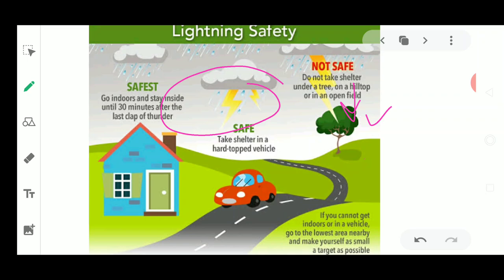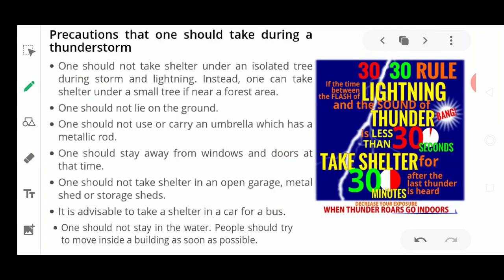Next, take shelter in a hard top vehicle, which is much safer. Then the safest place is to go inside your house. If you cannot go indoors, you could stay in your vehicle. So these are certain precautions which must be taken during thunderstorms and lightning, so that you could be safe. Now, next, this is the picture which is showing you the 30-30 rule. Now, what is this 30-30 rule?